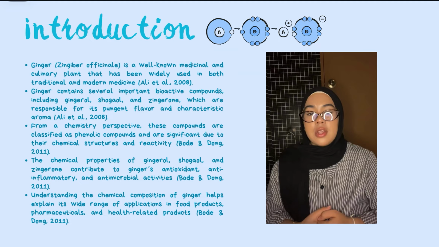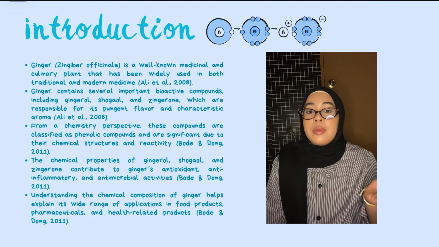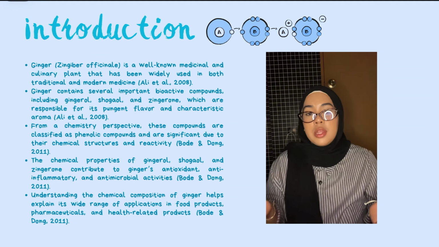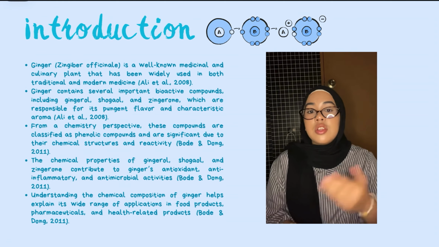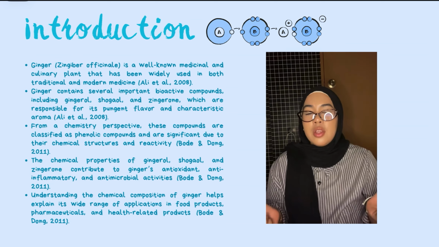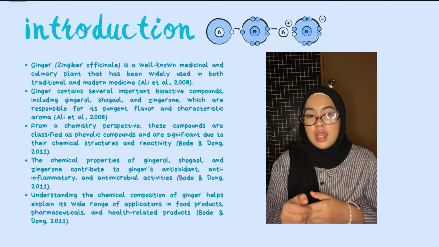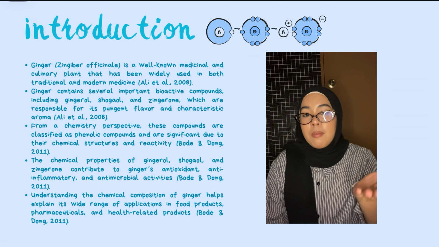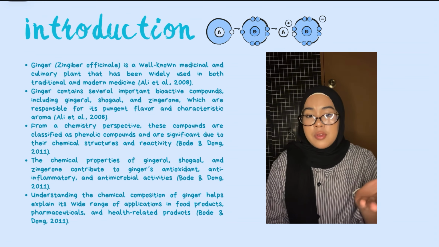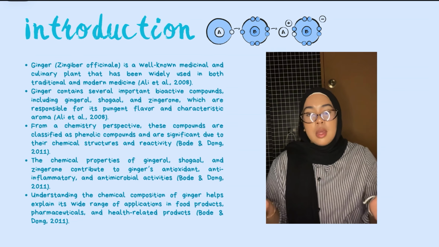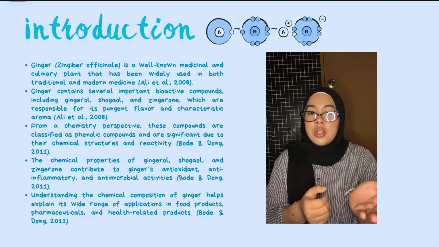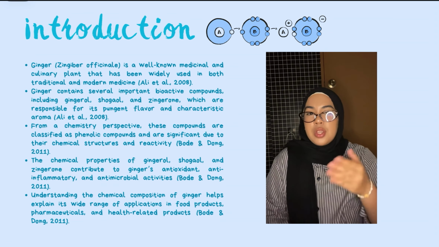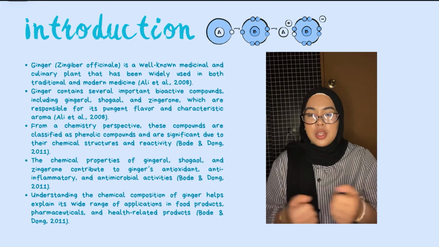Ginger, also known as Zingiber officinale, is a plant commonly used in cooking and traditional medicine. It also contains important bioactive compounds such as gingerol, shogaol, and zingerone, which give ginger its strong taste and aroma. From a chemistry point of view, these compounds are phenolic compounds that have a specific chemical structure and reactivity. These chemical properties are responsible for ginger's antioxidant, anti-inflammatory, and antimicrobial effects, which make it beneficial for health applications.